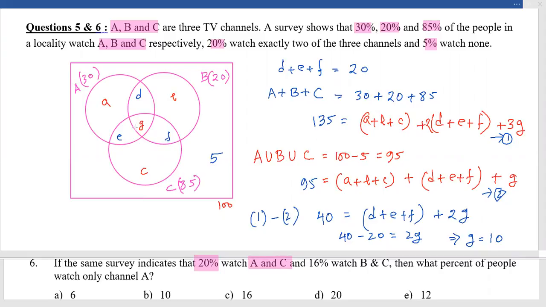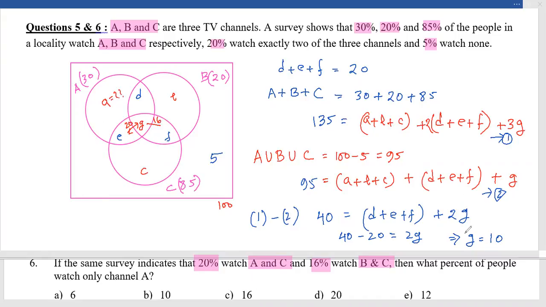If the same survey indicates that 20% watch A and C, which is E plus G, that is 20%. 16% watch B and C, which is G plus F. Then what percentage of people watch only A? Only A, that I need to find out. Okay, let me get this idea. 20% watch A and C, so these two sum to 20. 16% watch B and C, so these two sum to 16. Then I want to find only A. This part is how much? This should be our target.